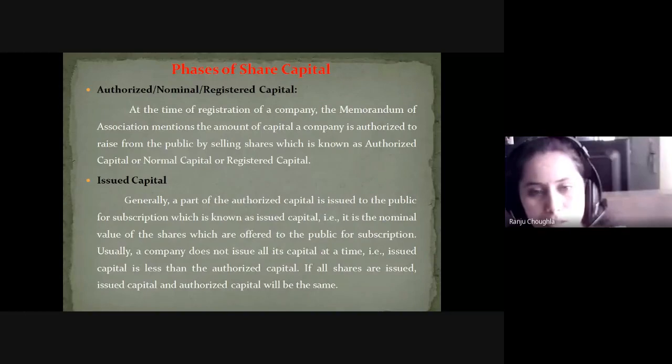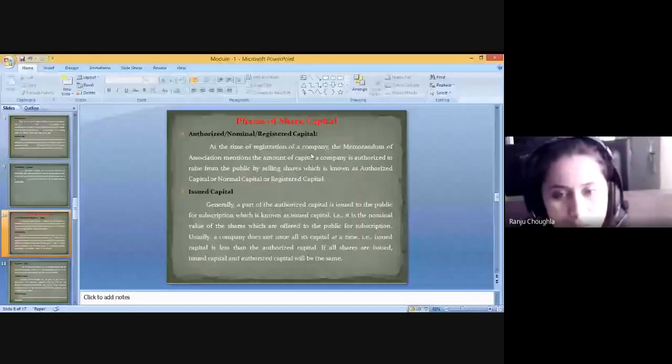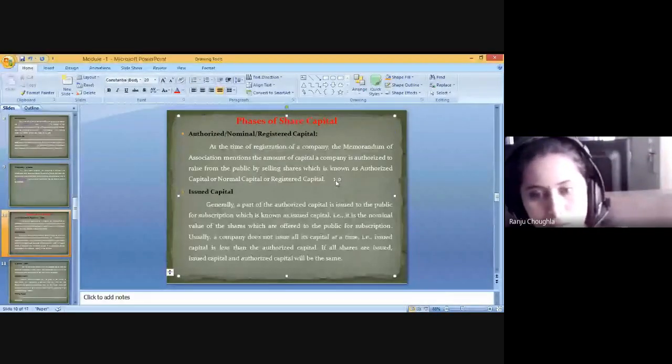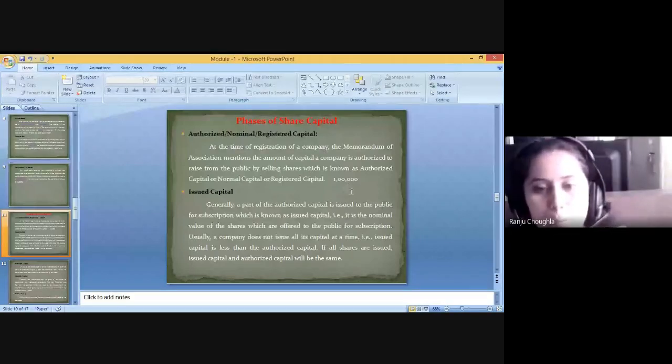That is the capital of the company authorized to raise from the public by selling the shares, which is known as authorized or nominal or registered capital. So for example, if I put in a memorandum of association 1 lakh as authorized capital, it's my wish, my intention, my target to raise the share capital from the public. That is 1 lakh. It's a target amount. This much I want to raise from the public, so that amount I will mention in the memorandum of association.